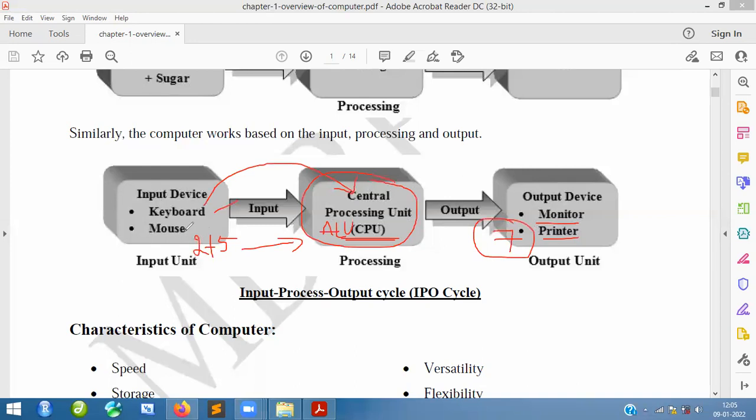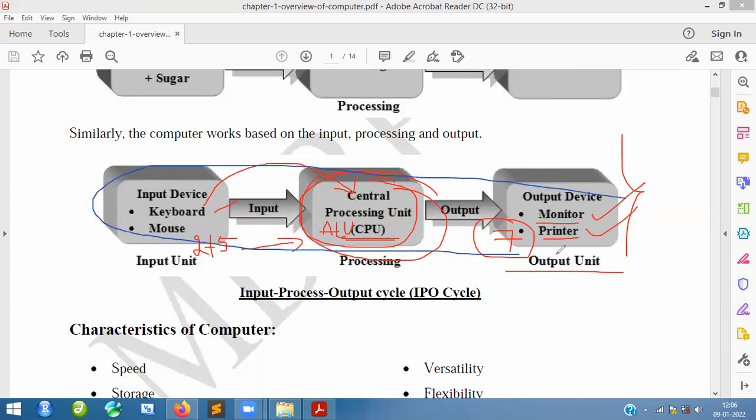So like that, we can process the data. By giving the data to the computer, nothing but to the CPU, it is going to process the data, and finally you are going to get the output. You will get the output on the monitor or printer. So you can take the printout, otherwise you can see it on the monitor. This is the complete brief description of how the input will be processed, and finally how we get the output.